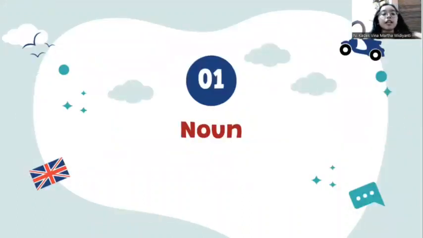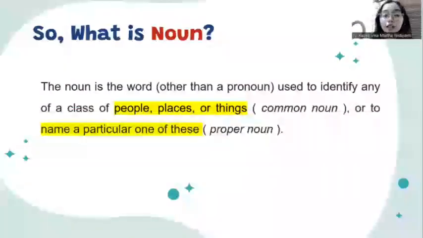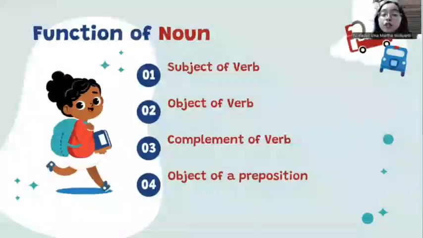Noun. Okay, what is a noun? A noun is a word, other than a pronoun, used to identify any of a class of people, places, or things, which we name a common noun, or to name a particular one of these, which we name a proper noun. Okay, let's talk about the function of noun. Actually there are a lot of functions of noun, but I'll put 4 of them in my PPT.